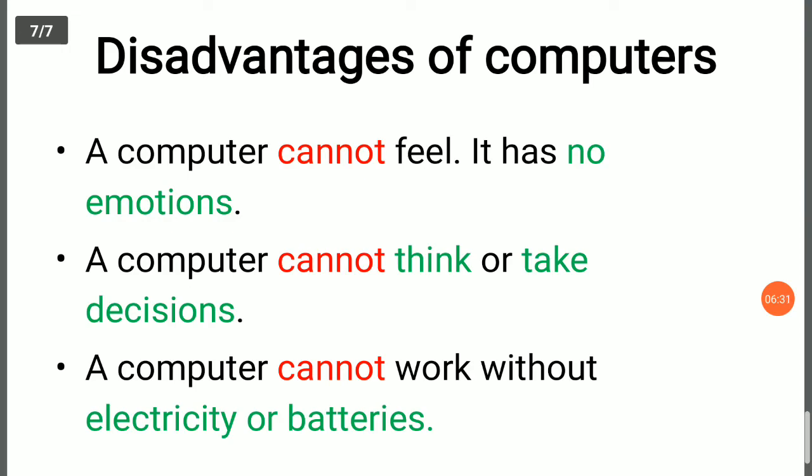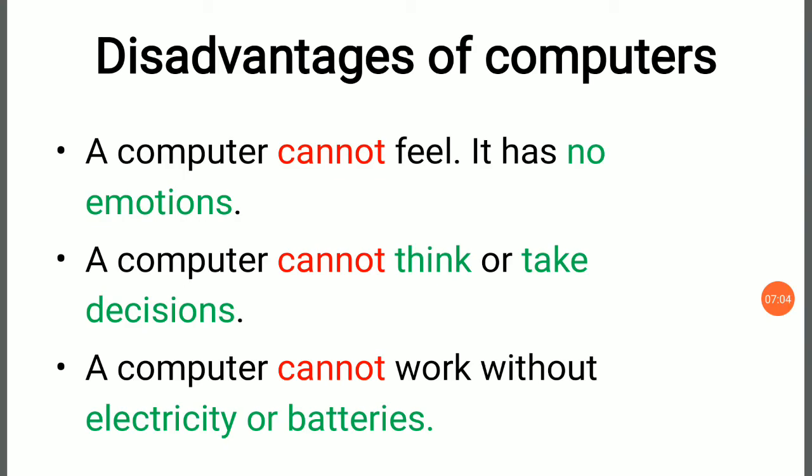A computer cannot feel. It has no emotion. Like human beings, we have emotions. We feel anger, sometimes happiness, sometimes sadness, but computer does not have any feelings. Second point, a computer cannot think or take decision on its own. Fine, human being can think on their own and take decision according to situation, but computer cannot. Computer performs only those works they are programmed.